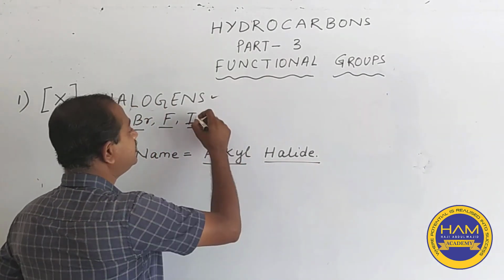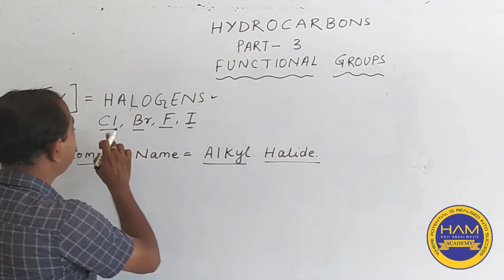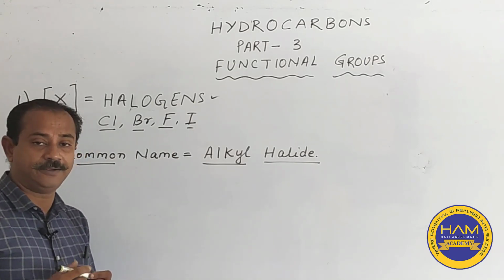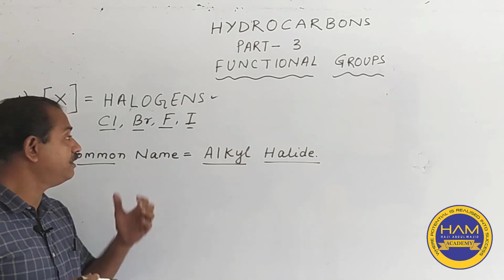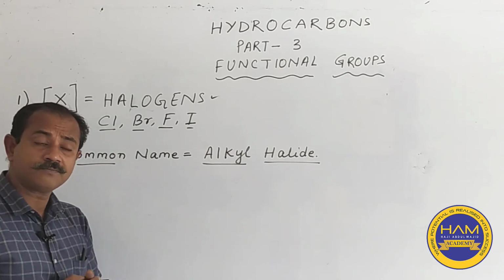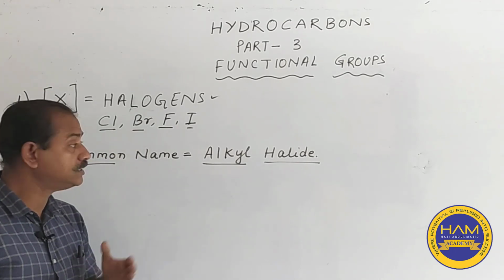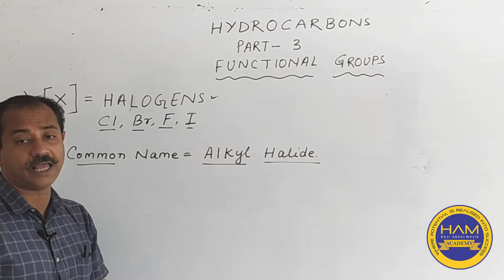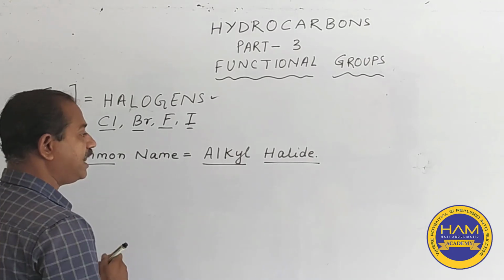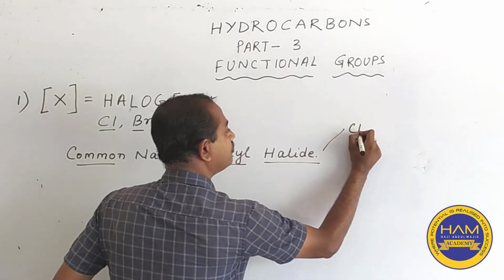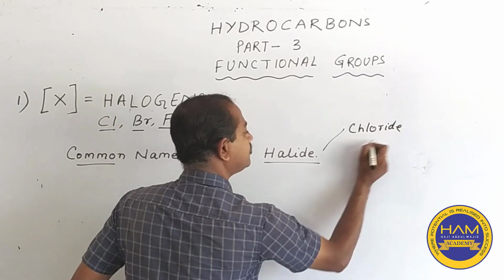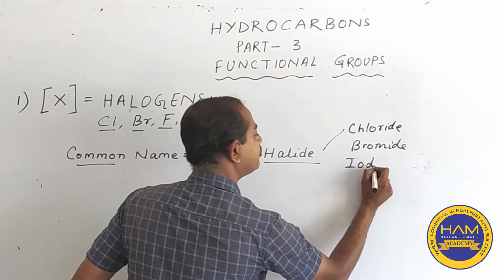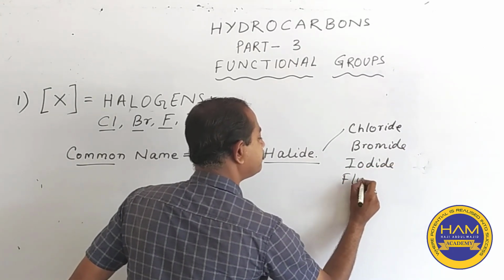Halogens are named chlorine, bromine, fluorine and iodine. But when we name it in the form of halide, chlorine becomes chloride, bromine becomes bromide, fluorine becomes fluoride, and iodine becomes iodide.